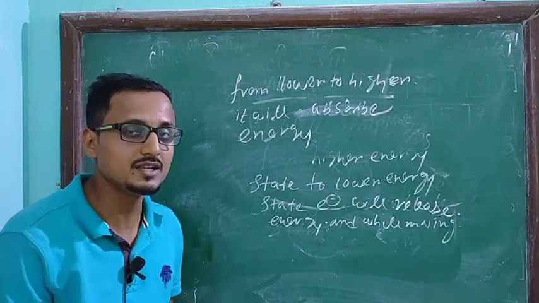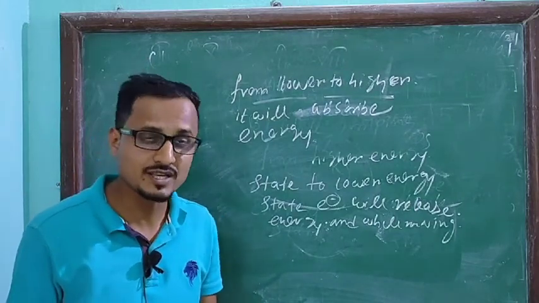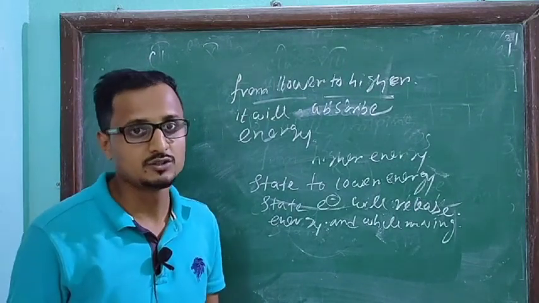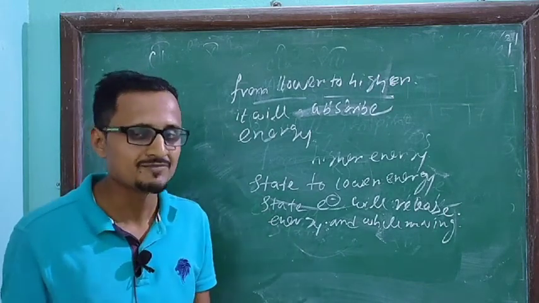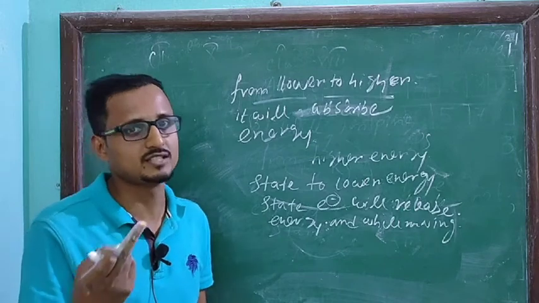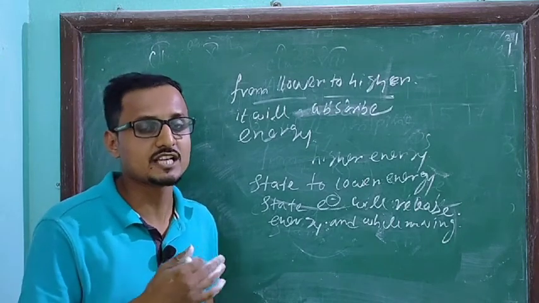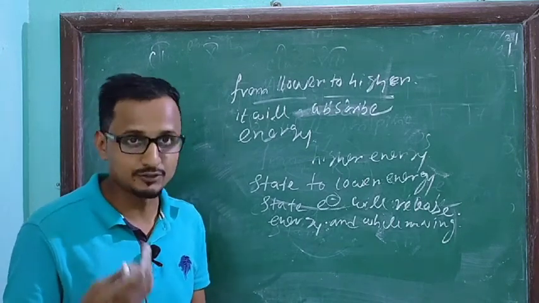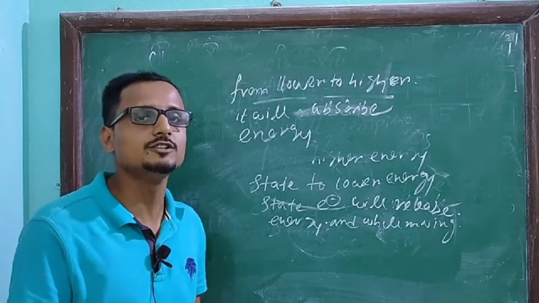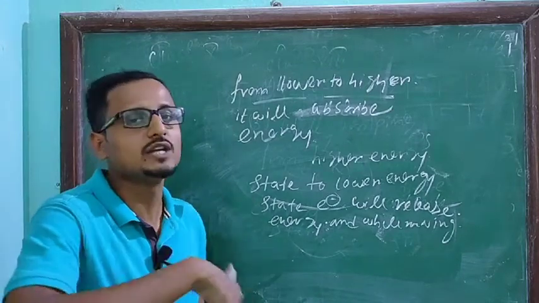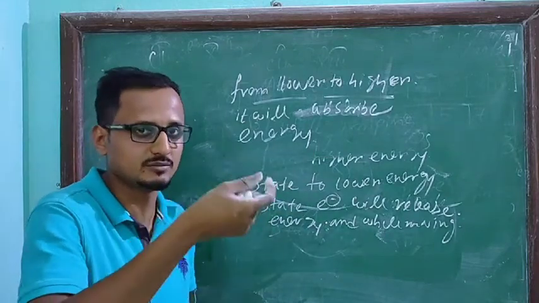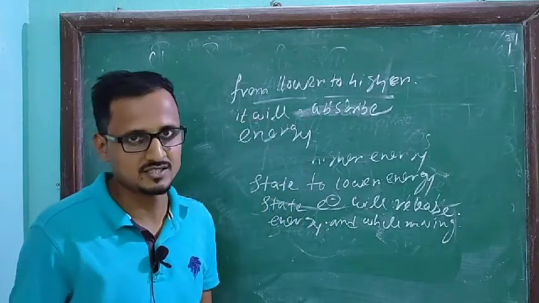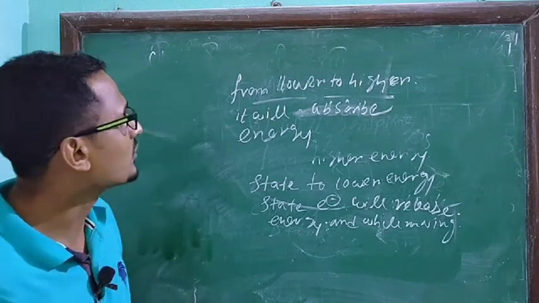So these are the postulates of Bohr atomic theory, and these are very important. What I have discussed here is first the drawback of Rutherford atomic theory. Two drawbacks are there: it cannot explain the stability of an atom, and it was compared with the solar system, where you show by the spiral curve that the electron is falling on the nucleus. And then the three postulates of Bohr atomic theory.